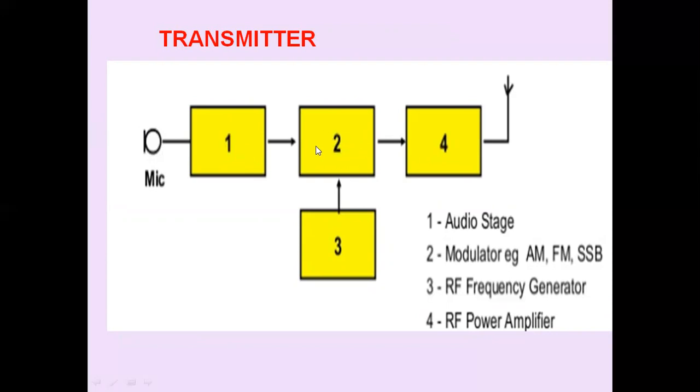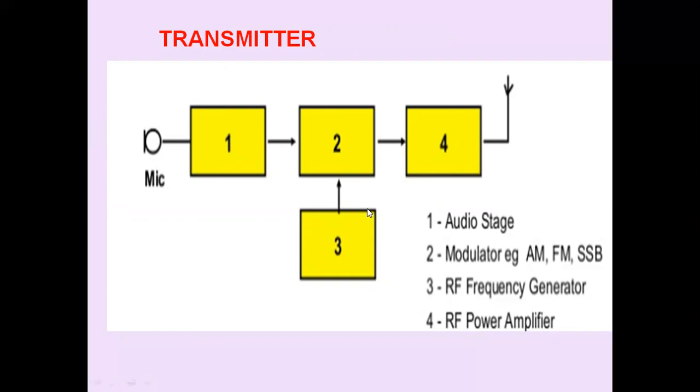The second block is the modulator, where we modulate the message signal. This message signal is of low frequency, and once we process it in the modulator, we have different types of modulators: AM modulator, DSB-SC modulator, SSB modulator, VSB modulator, FM modulator, phase modulator, etc. Use the appropriate type of modulator.